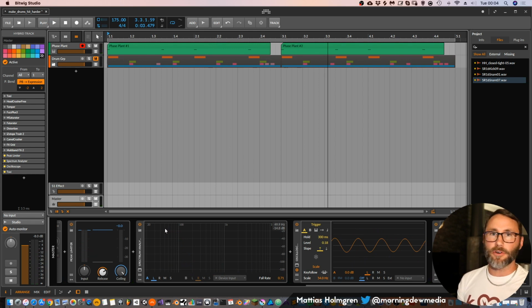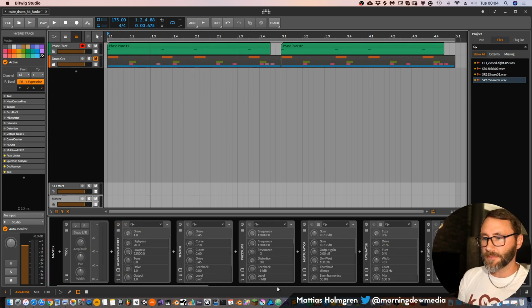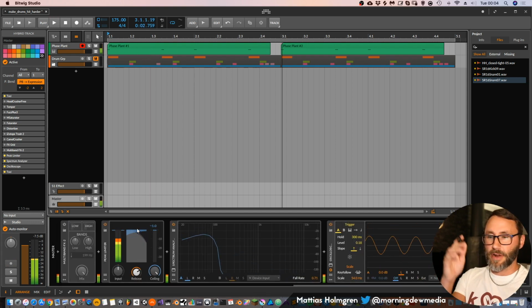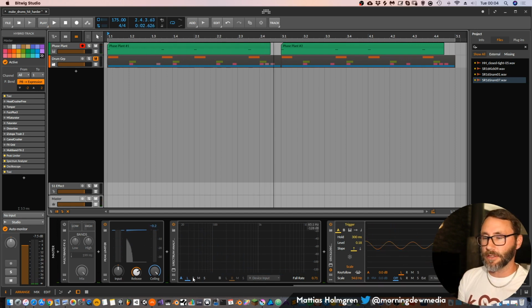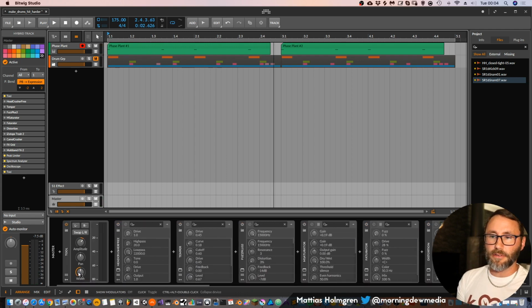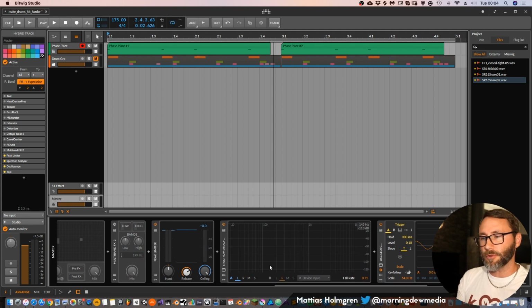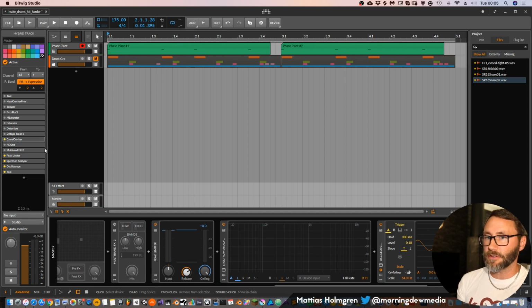A sine wave can never be above 0 dB, and that's this line up here. If we start to increase the volume of this patch, which we can do by adding this tool device in the beginning, you can see that the peak limiter will start to drag down the amplitude for this sound. So we just get a lower signal. How can we make this sine wave sound louder without increasing the amplitude of that fundamental frequency? That's when you start to use overdrives or saturators.